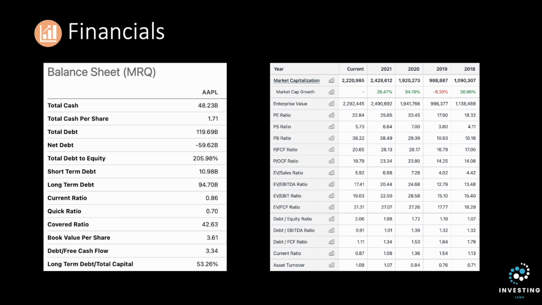The financial situation of Apple is healthy. They have cash and cash equivalents of $48.2 billion with a total debt of $119 billion. They have a debt-to-equity ratio of 2.06 with a quick ratio of 0.86. There are low risks of insolvency since only 10% of the outstanding debt is short-term debt, and Apple has 5 times the cash compared to the short-term debt. However, I would like to see a lower debt-to-equity ratio since we are in an increasing interest rates environment, and a quick ratio for Apple of above 1.